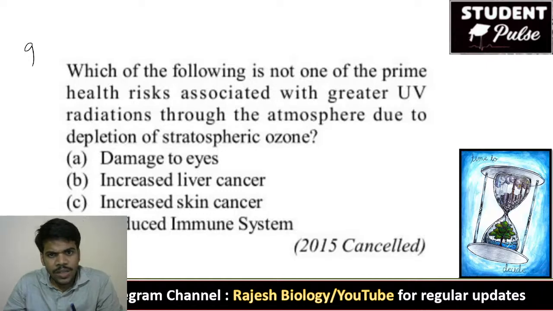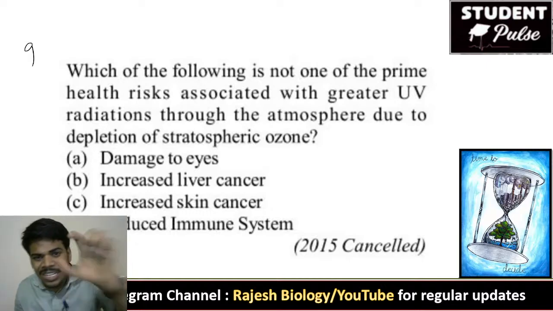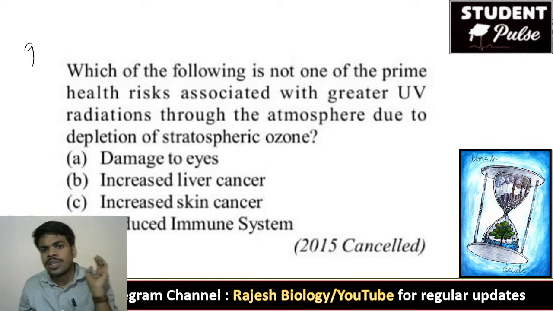Ninth question. Which of the following is not one of the prime health risks associated with the greater UV radiation through the atmosphere due to depletion of stratospheric ozone?